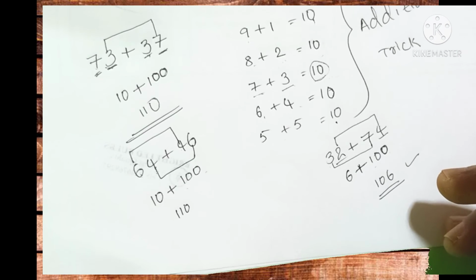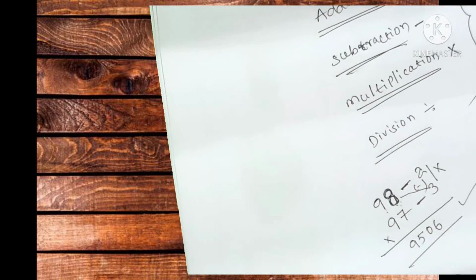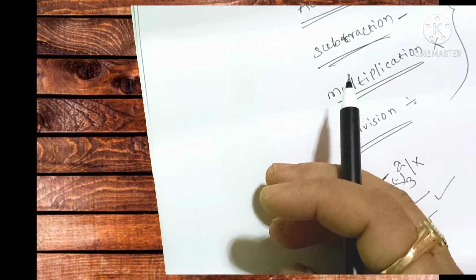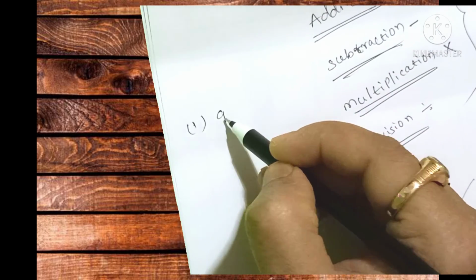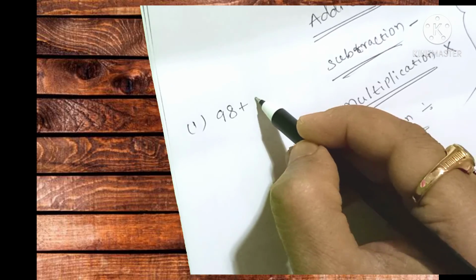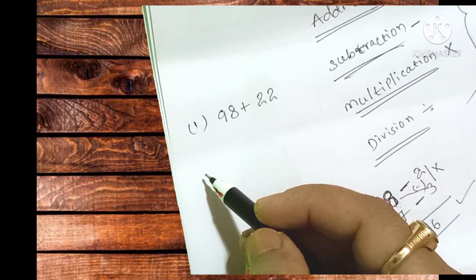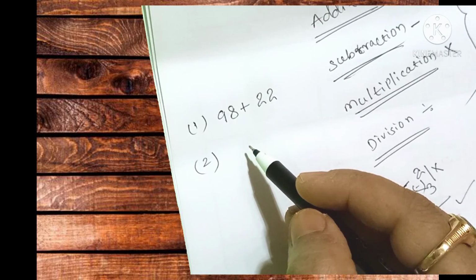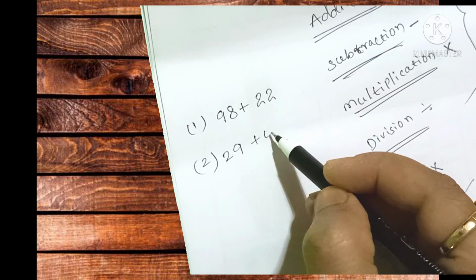sometimes we may get confused. You may get some kind of problems also. That's why I'm going to give you some problems also. Try to do this kind of problems. Now I'm giving some problems to you. Try to do this one. So 98 plus 22. Okay. So now the second one I'm giving to you. Try to do these problems. So 29 plus 48.